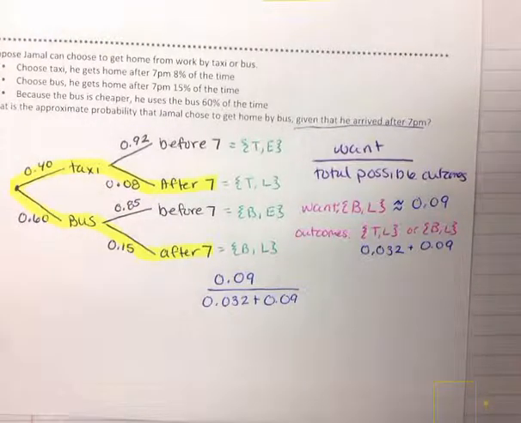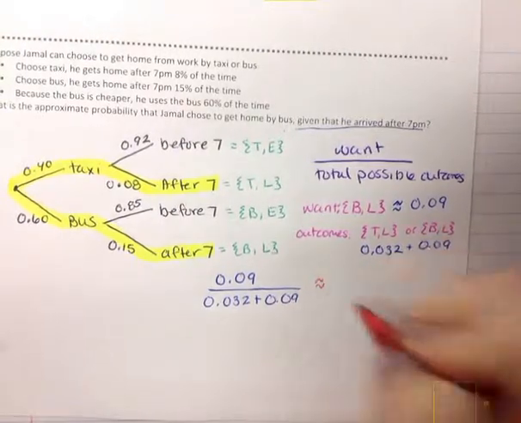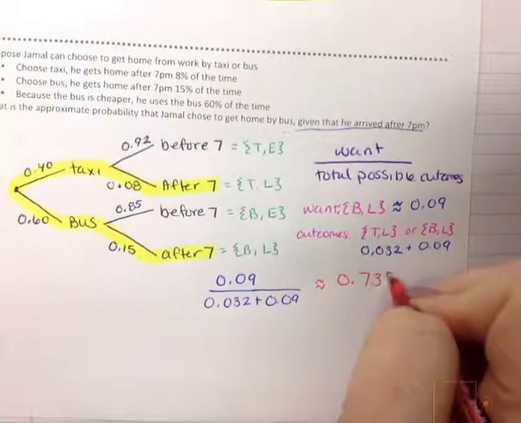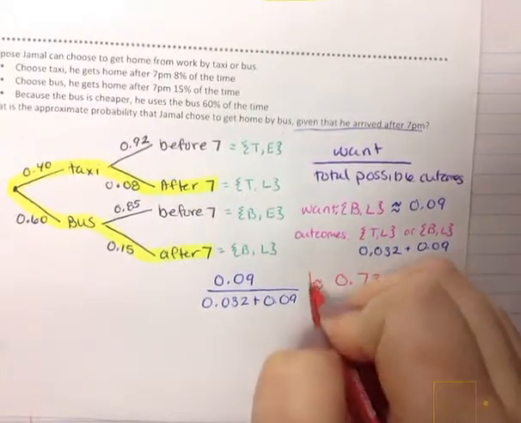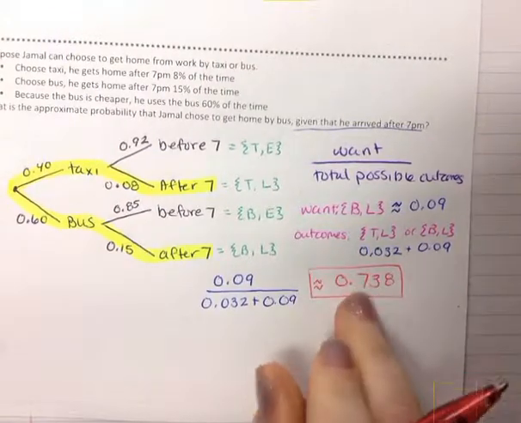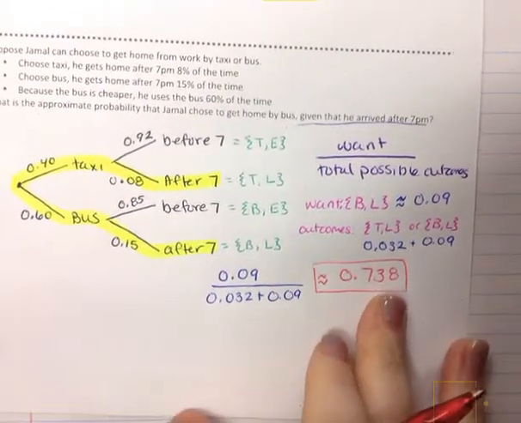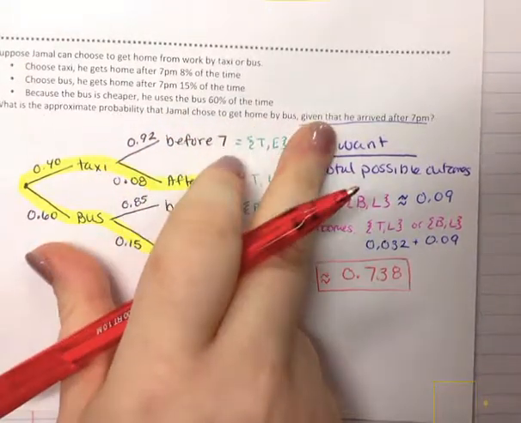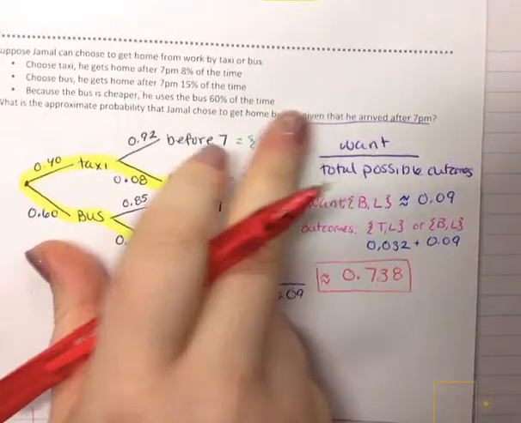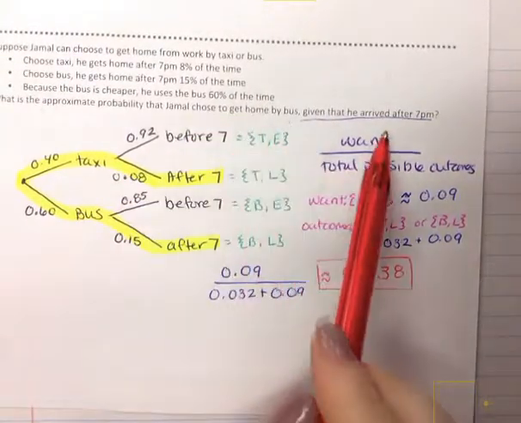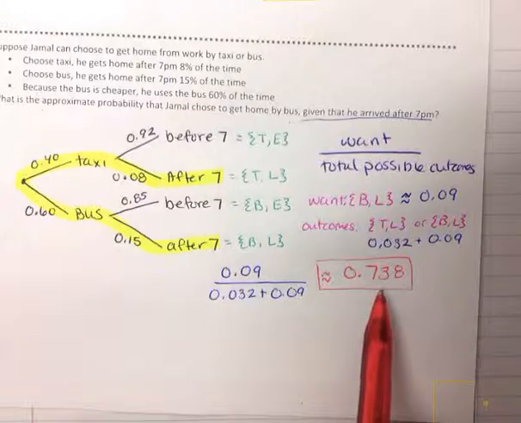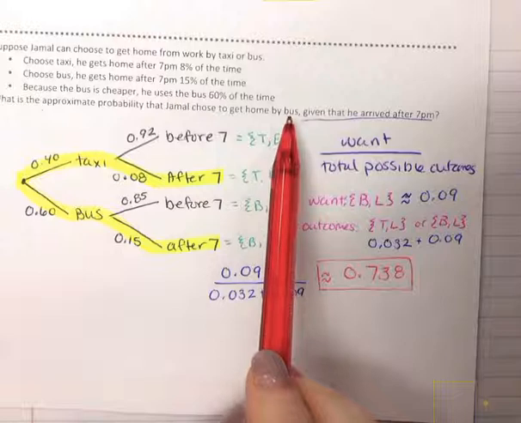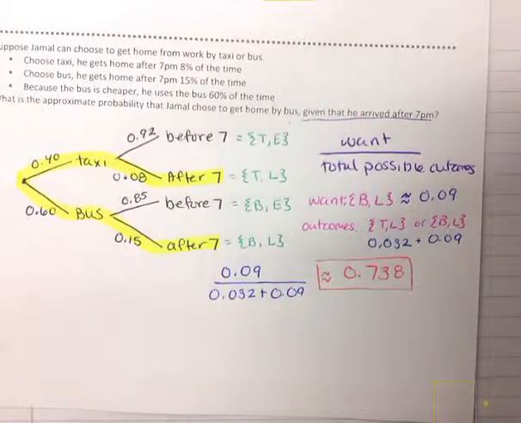So when we combine that, when we use our calculator, we'll get approximately 0.738. So the fact that he chose to get home by the bus, but he's going to get home after 7 p.m., it's going to be close to 74% that he will get home by the bus and still be late.